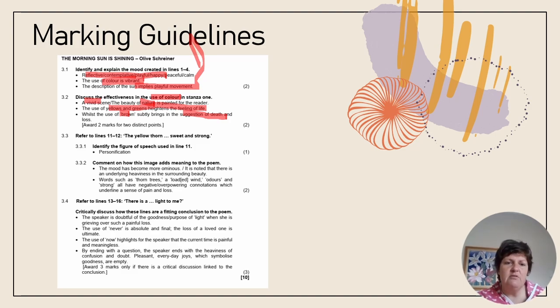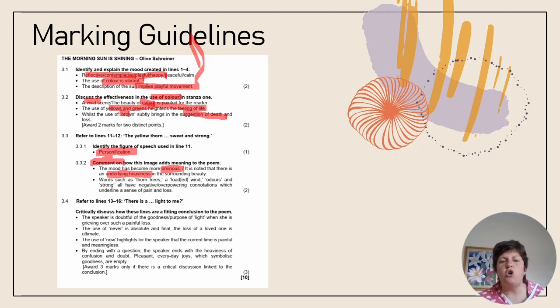Right. 3.3, we were correct because we studied hard. It is personification. And then 3.3.2, comment on how the image adds meaning to the poem. Now here I see the word ominous in the mood. The mood has become ominous. I did not use the word ominous. I used the word heaviness or burdensome. But I do think that burdensome is a good enough synonym for heaviness that I would get my mark for saying what the mood has become.